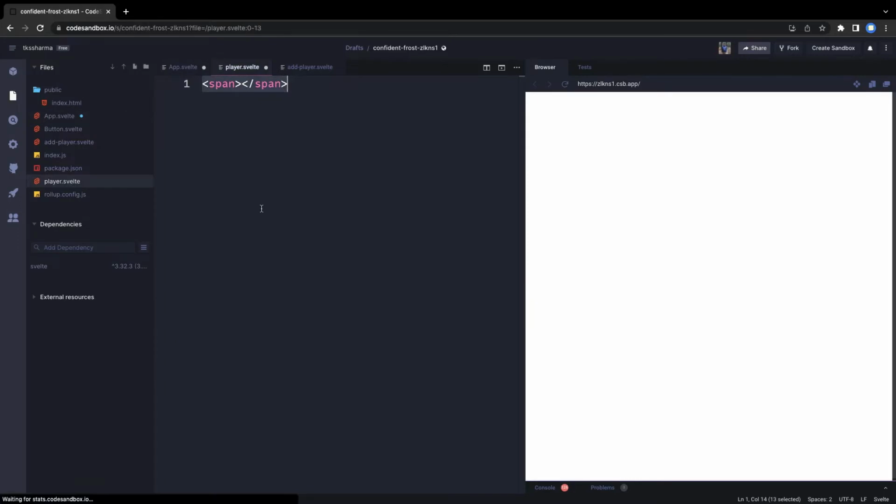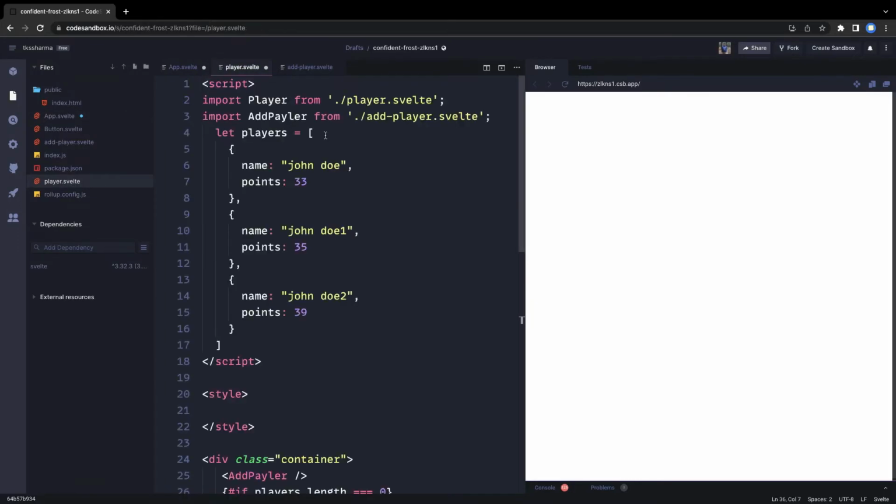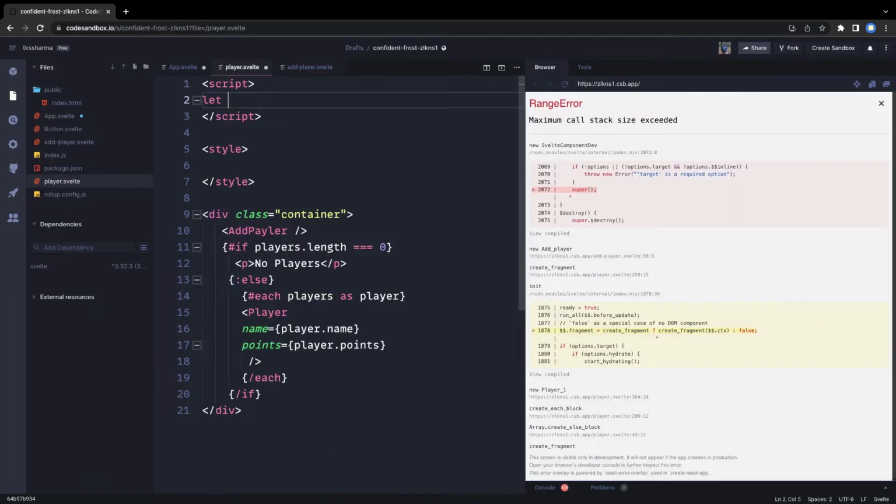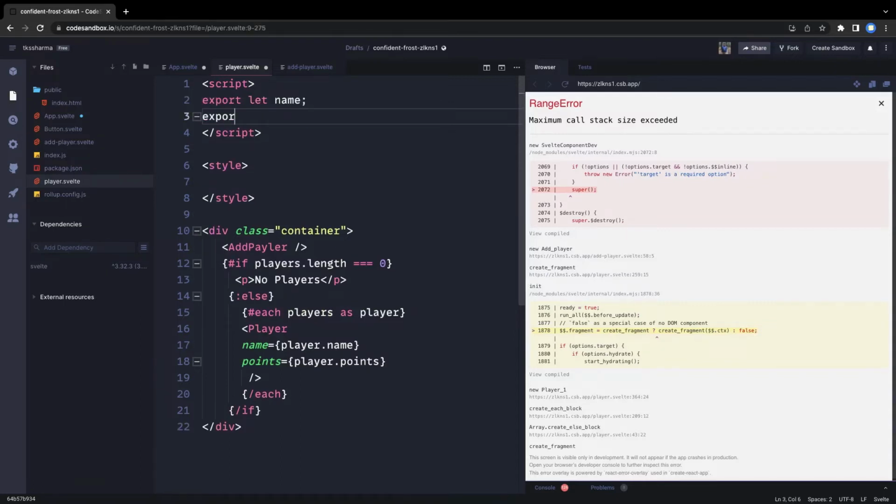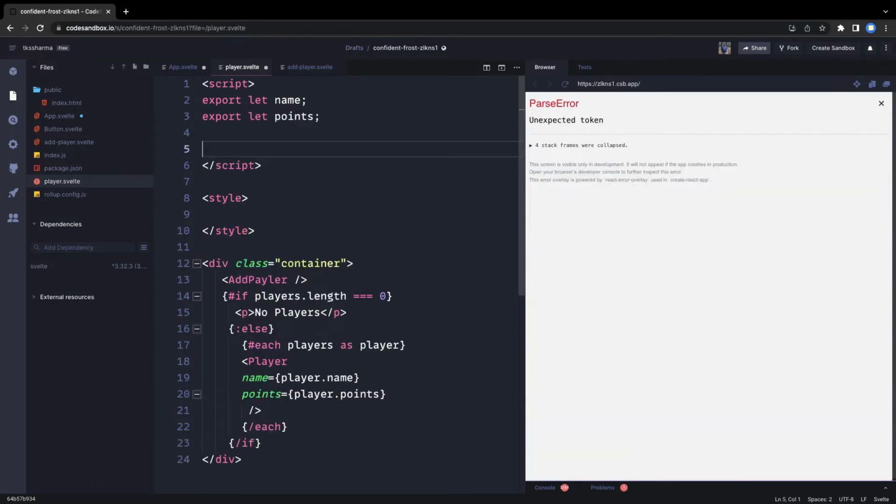Inside script, what we need to do? We need to first create two variables. We'll import these things later. So we are going to use export let name because we are receiving these props. Export let name, export let points, and then we can write the HTML for this.